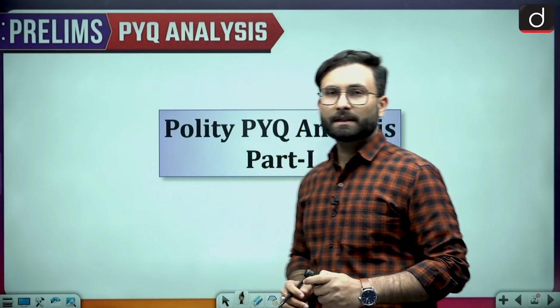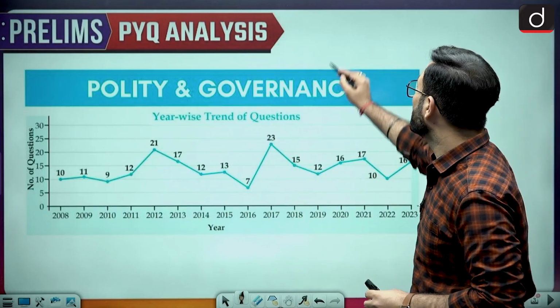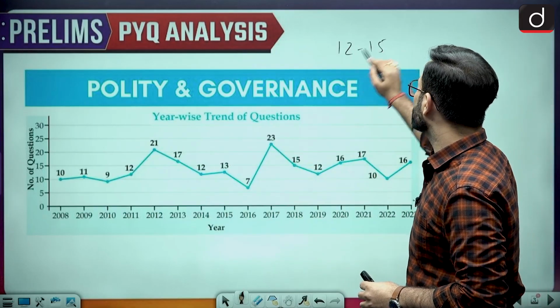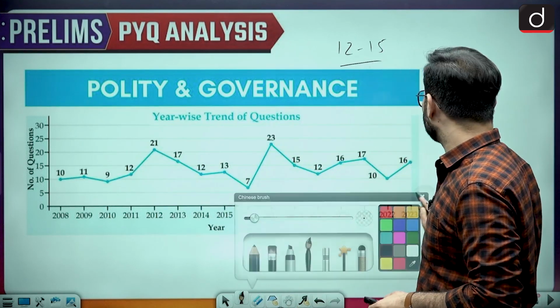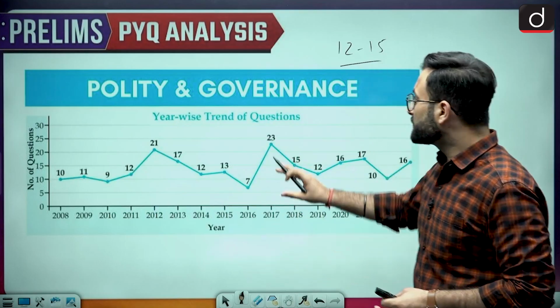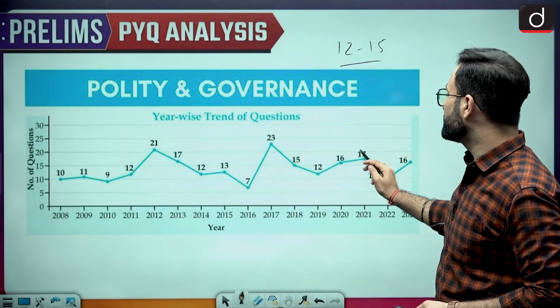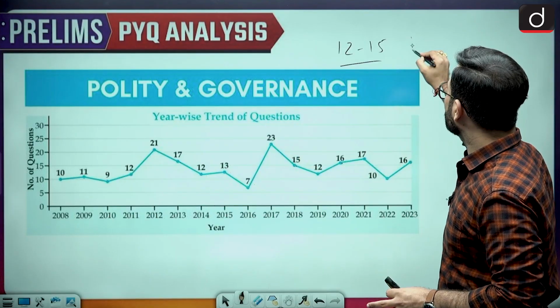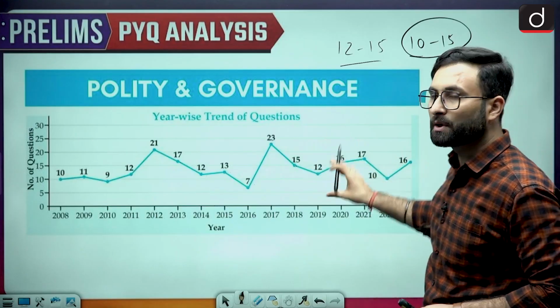We will be talking about the polity first. If you look at these trends over here in the last few years, you will be seeing that almost 12 to 15 questions have been asked from this section. If you are lucky, they can go beyond 15 as well. But when we are talking about the general trends, you will be seeing 17, 12, 13, 7, 15, 12, 16, 17. So basically, you can say that somewhere around 10 to 15 questions have been asked in this particular